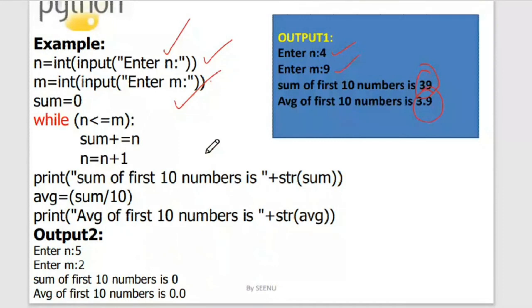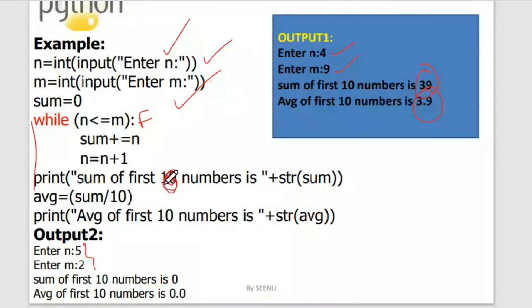In this case, the limit is not matching. The condition is n is less than or equal to m, but here n is greater than m. So the condition has become false and it goes to the immediate next statement after while, which is the sum of numbers.